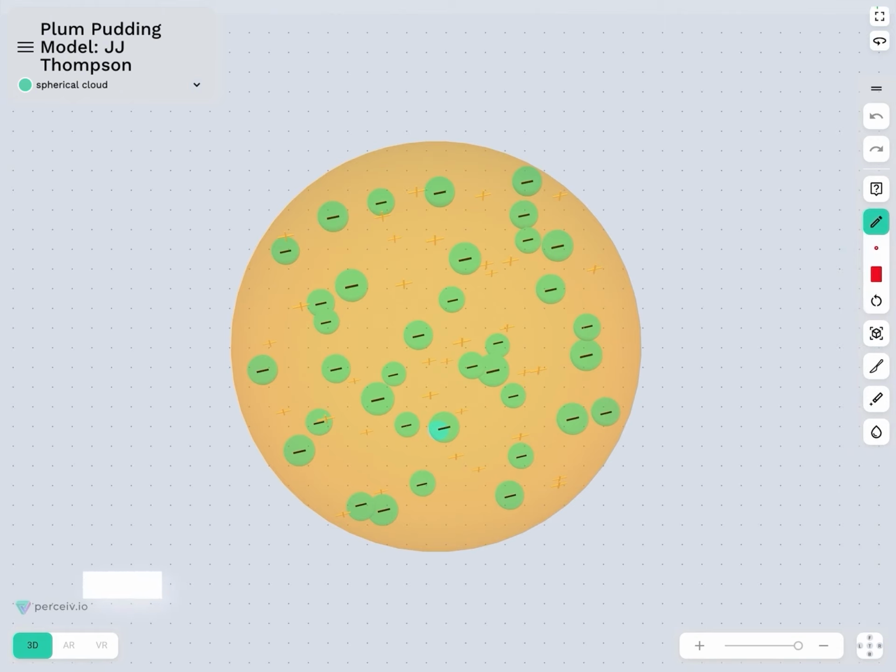In 1904, J.J. Thomson came up with his plum pudding model. The interesting thing to note is that in 1897, by a series of experiments, he was able to discover the negatively charged particle called the electron.